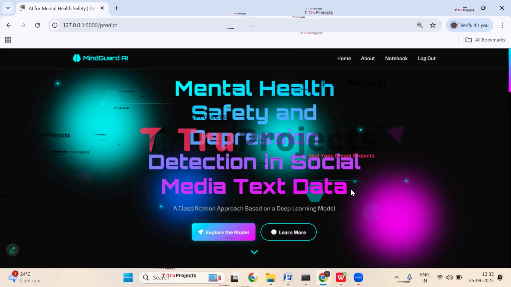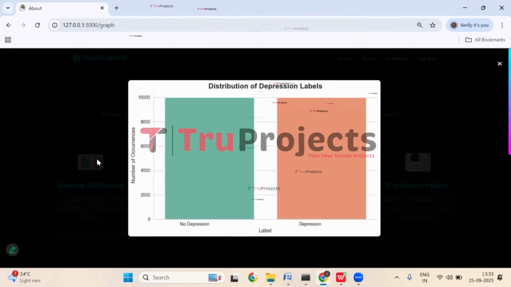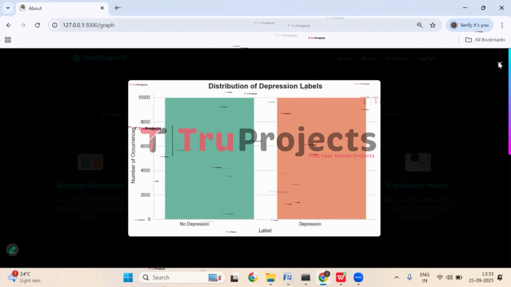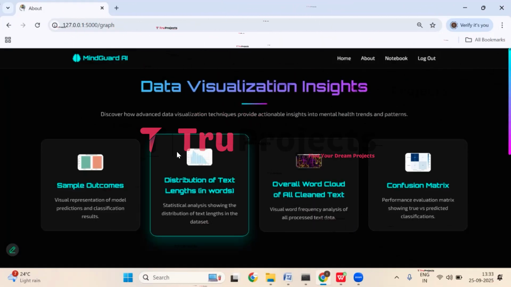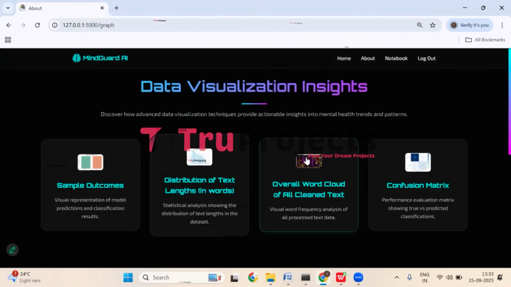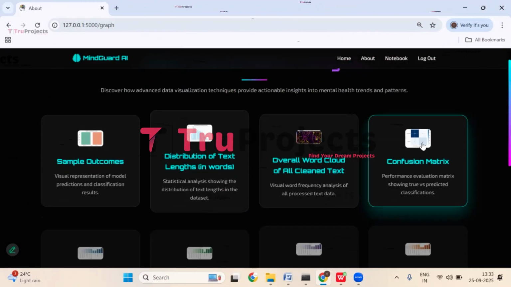Now let's close this. Let's check with the graphs. So click on about, and here we have the sample outcome graph. Here on the x-axis we have the classes that we are predicting, and on the y-axis we have the count of each class, and both are of the same count. Close it. And here you can see the distribution of text length in words. Open it. Here on the x-axis we have the number of words, and on the y-axis we have frequency. Close it. Here we have the overall word cloud. This is the word cloud, which shows the most repeated words.